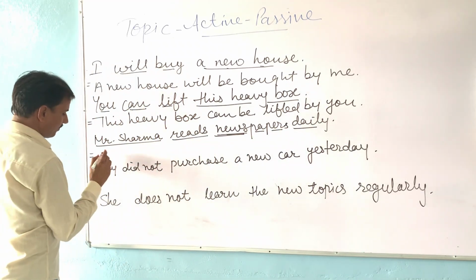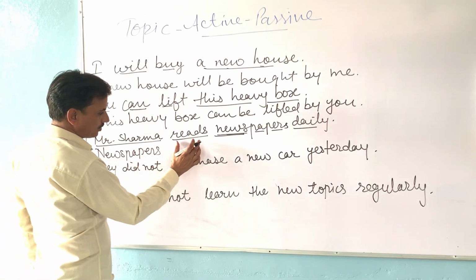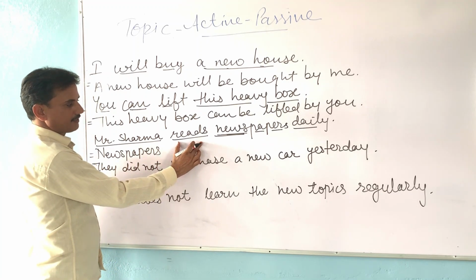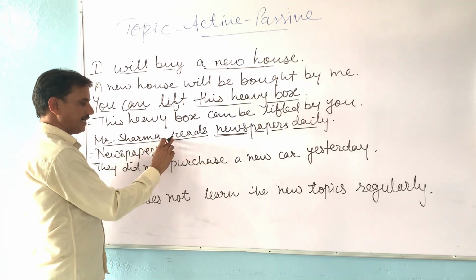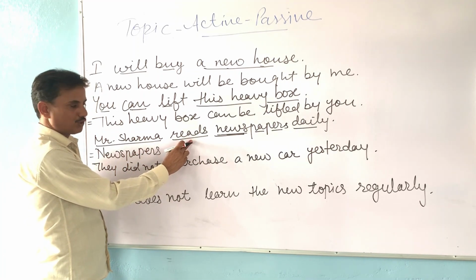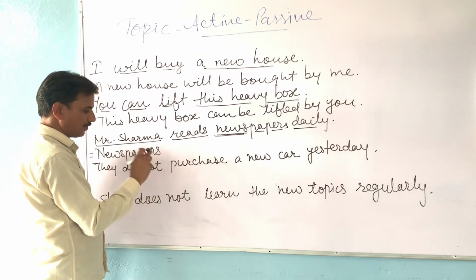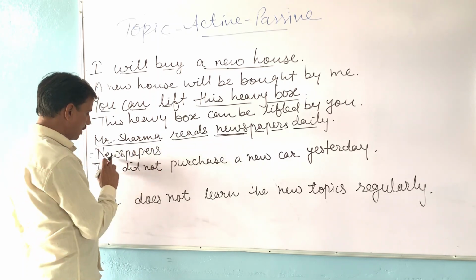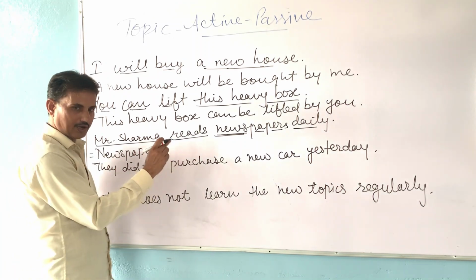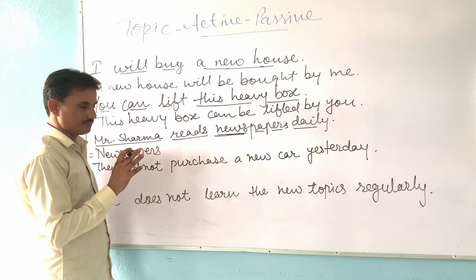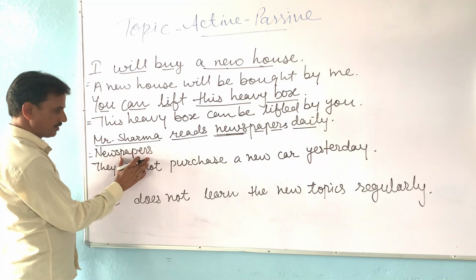Newspapers. So we will write the object newspapers. Now change the tense. Find out which tense is given in the active sentence. There is reads, which means this is present simple tense. And according to the rule of changing tenses, in present simple tense we use is, am, are plus third form. So according to our subject newspapers, we will use is, am or are, any one among them. There are three helping verbs, is, am, are. We have to use any one among them.